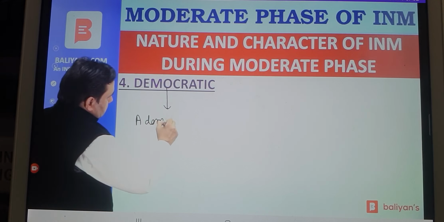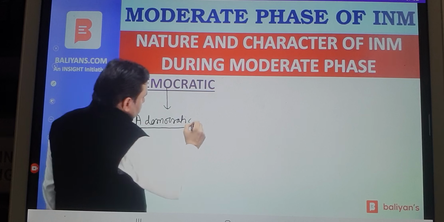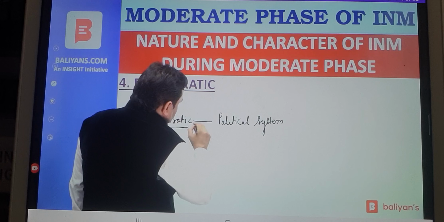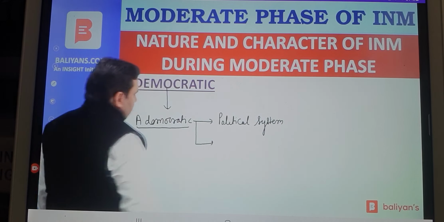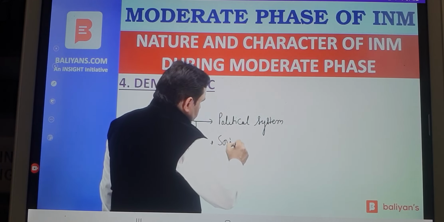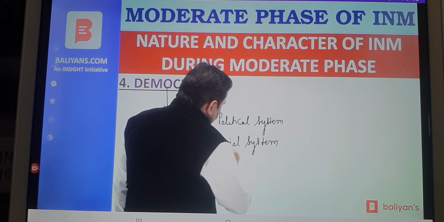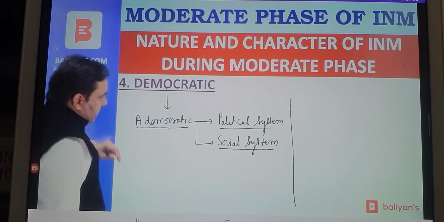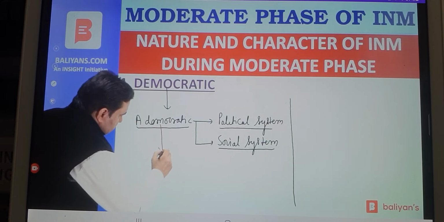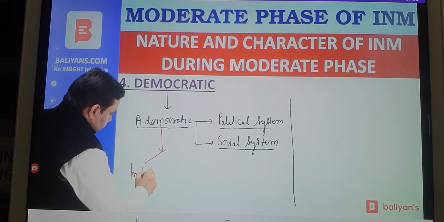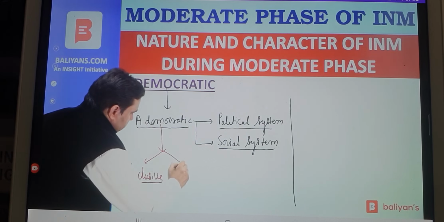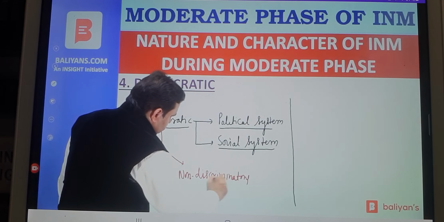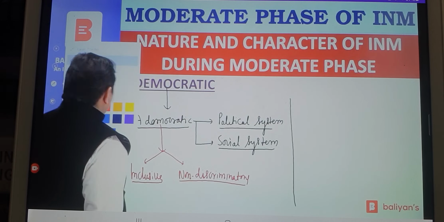The national movement was democratic in character during moderate phase because moderates were fighting for a democratic political system, a democratic social system in India. Democracy means, try to think of definition of democracy. Democratic system means something that is inclusive, something that is non-discriminatory. So moderates were supporters of democracy,